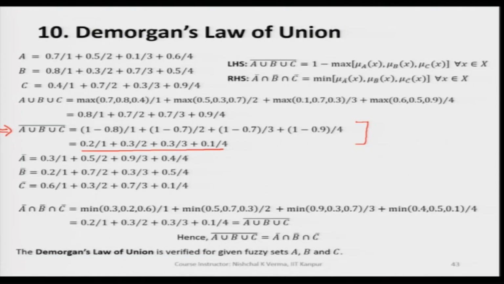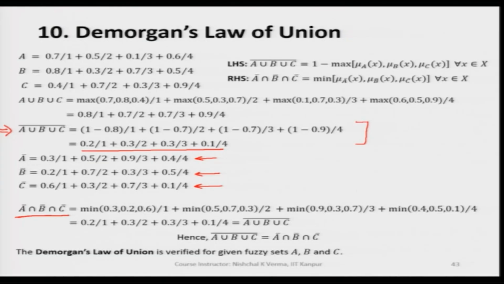So, first we need to find out the A complement. So, this is A complement, then this is our B complement and this is our C complement. These three are the fuzzy sets, the complements of A fuzzy set, B fuzzy set, C fuzzy set respectively. Now, if we take their intersection, means the intersection of A complement, B complement and C complement.